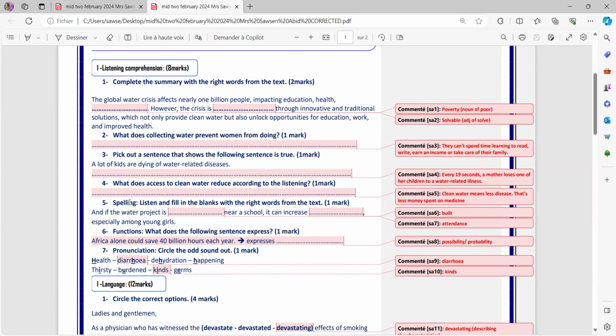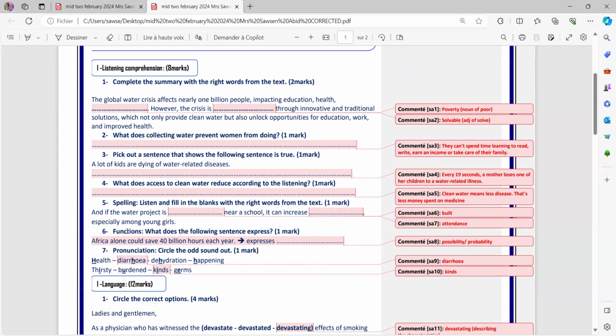Now, if we go to question number 5, which is about spelling, 2 words are missing. So, if the water project is built, that's the past participle of build, right? And of course, it's in the past here because it's an adjective. If the water project is built near the school, it can increase attendance. Attendance is the noun of attend, and attending school, especially among young girls.